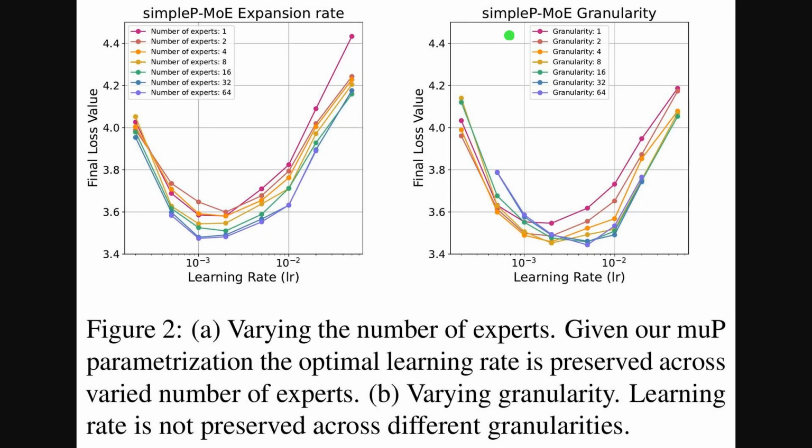Continuing with the results, the paired plots track final loss versus learning rate when changing 2 axes. First, focus on the left panel. Increasing the number of experts keeps the U-shaped minima nearly aligned, which signals stable learning rate transfer.